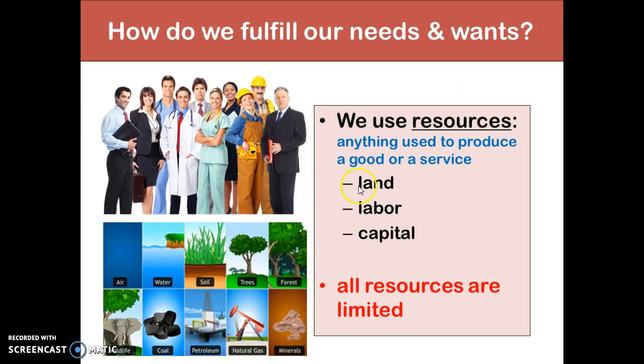We fulfill our needs and our wants by using resources. We take resources and we put them together to produce these goods and services. And we'll talk more about resources tomorrow because these are also called factors of production, FOP. But it really involves land, anything from nature, labor would be people, and capital would be the tools that we use to create things, the infrastructure and the buildings. All of these things are limited because all of our resources are limited.